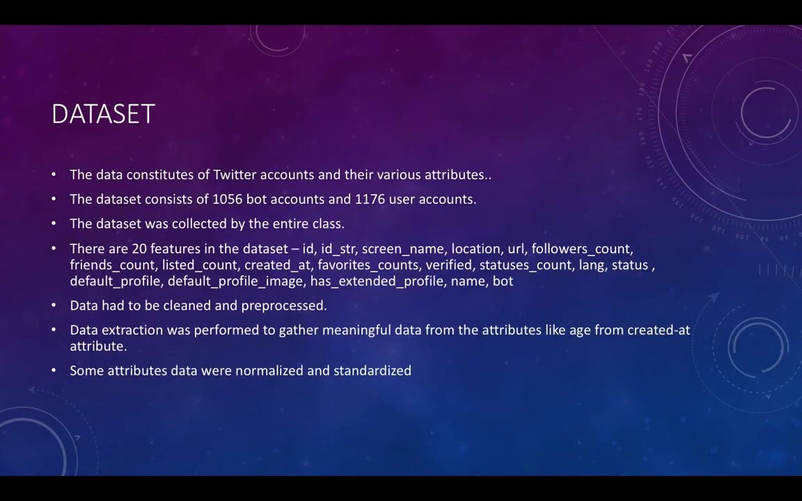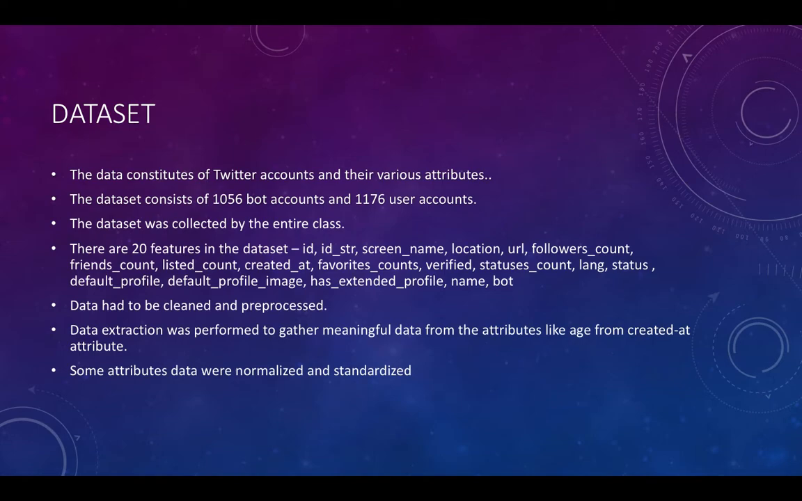So the data set consists of Twitter accounts and their various attributes. It consists of approximately 1056 bot accounts and 1076 user accounts. The dataset was collected as a collaborative process of the entire class, and it has multiple features, namely ID string, screen name, extended profile, how many friends they have, how many followers they have, etc.